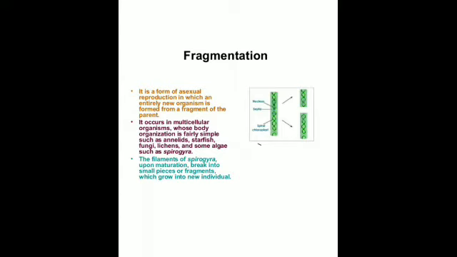So fragmentation, I have told you that when an organism breaks into two or more fragments, that is two or more parts, each fragment or each part develops into a new individual organism. For instance, here the Spirogyra has broken into two fragments or two pieces, so two separate Spirogyra will be formed. Spirogyra is a green alga and it has a ribbon-like body, which you can see in this diagram, and it breaks into two or more fragments, and each fragment grows into a new individual.